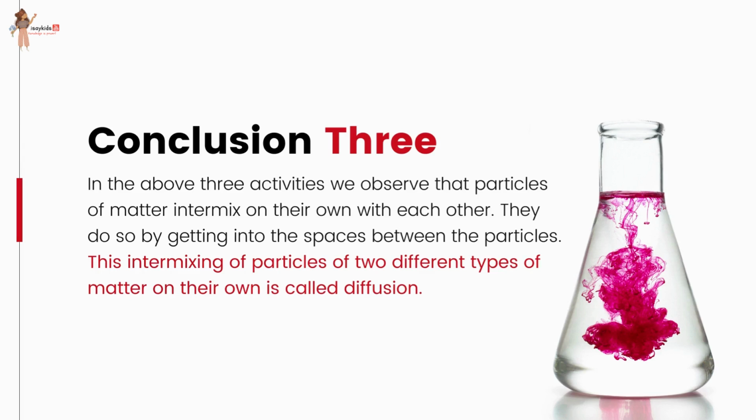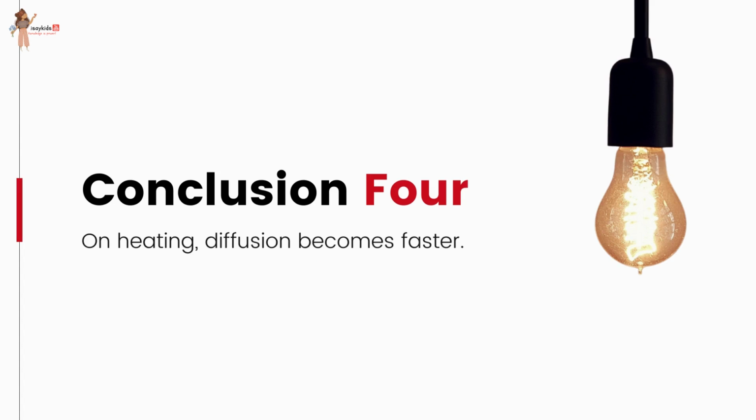In the above three activities, we observe that particles of matter intermix on their own with each other. They do so by getting into the spaces between the particles. This intermixing of particles of two different types of matter on their own is called diffusion. We also observe that on heating, diffusion becomes faster.